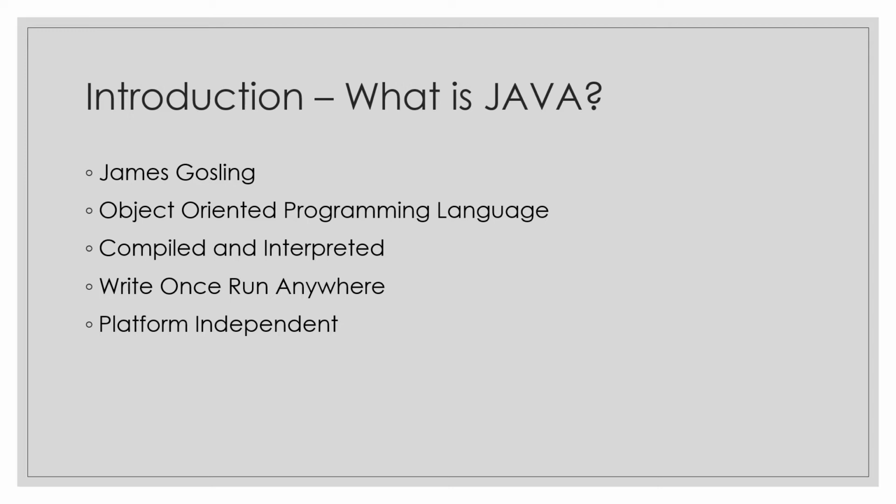Also, Java is a compiled and interpreted language. Other programming languages like C++ and C were compiled programming languages, but here Java is compiled as well as interpreted. Several benefits you get when you use Java because of this feature. This feature is also known as write once, run anywhere, because you are writing the program only once, and you can execute it on any machine irrespective of any platform, any architecture. So this gives you platform independence as well. This is a major benefit of Java.